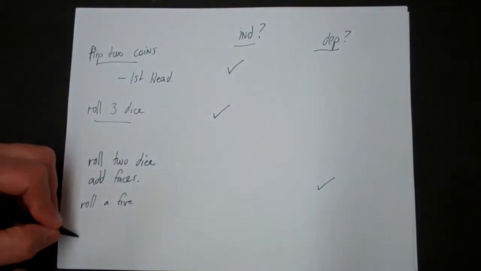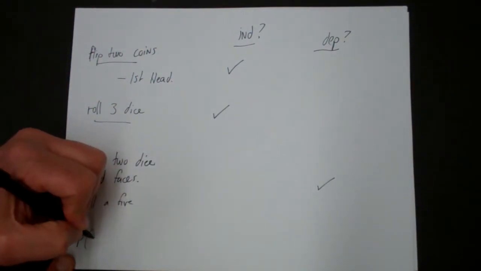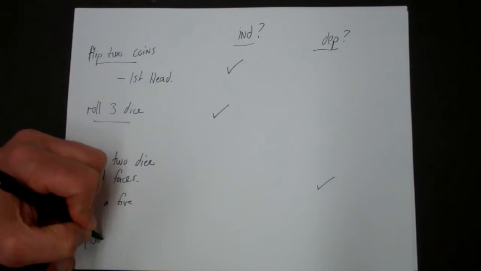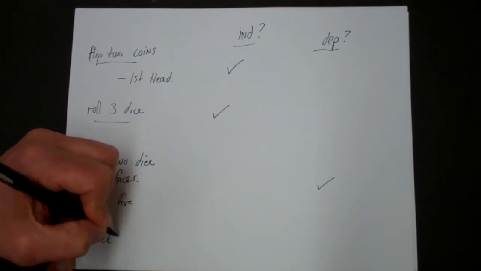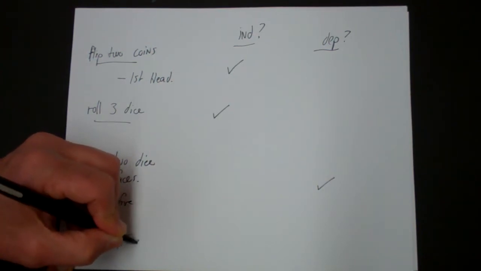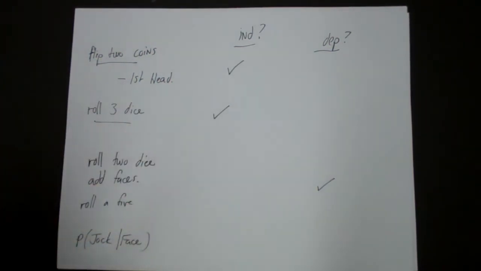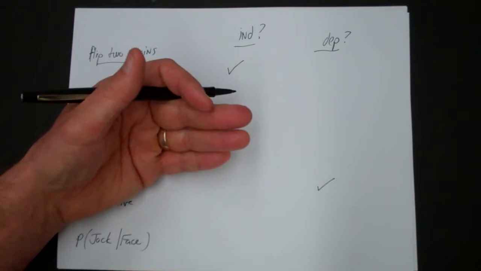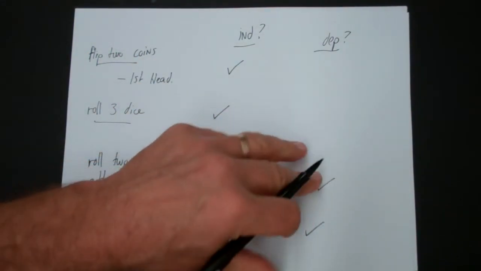And let's look at the problem we looked at before. The probability that you pull a jack, given that you know it's a face card. So you pull some cards, you know it's a face card. Does that change the probability of the jack? It clearly does. In fact, let's look at that example, the same one we did in the last video.